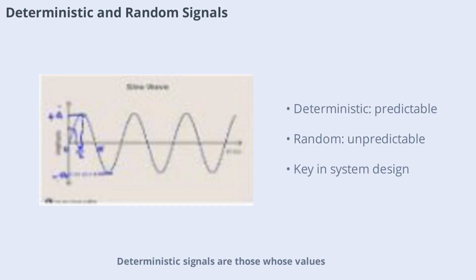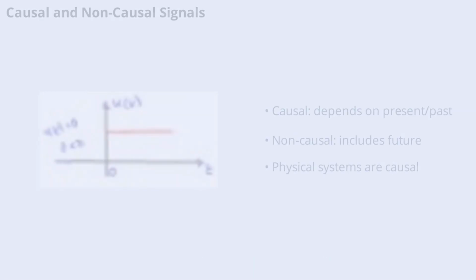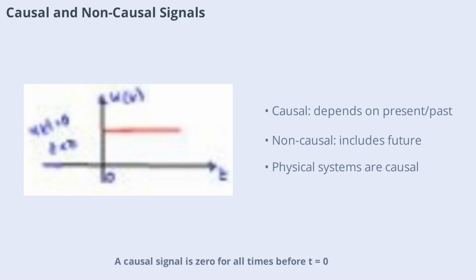Deterministic signals are those whose values can be precisely predicted at any time, such as a sine wave. Random signals like noise have values that cannot be exactly predicted and are described by probability. Understanding the distinction is crucial for designing systems that can handle uncertainty and variability. A causal signal is 0 for all times before t equals 0, meaning it depends only on present and past values. Non-causal signals depend on future values as well. Most physical systems are causal, but non-causal signals are important in theoretical analysis and digital signal processing.